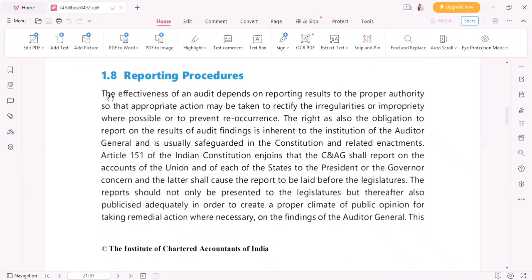Now reporting procedures in case of the government company, right? The effectiveness of an audit depends on reporting results to the proper authority so that appropriate action may be taken to rectify the irregularities or the impropriety where possible or to prevent reoccurrence. Now, why is such audit conducted?